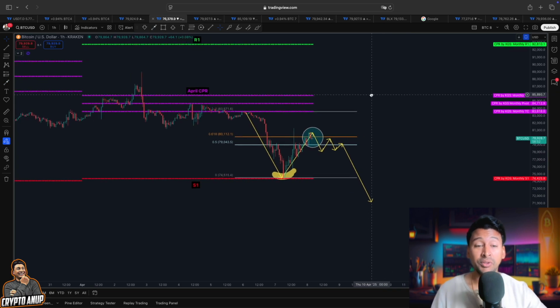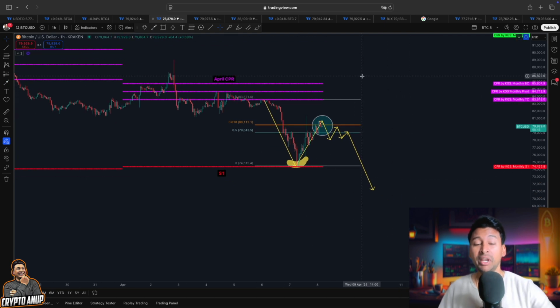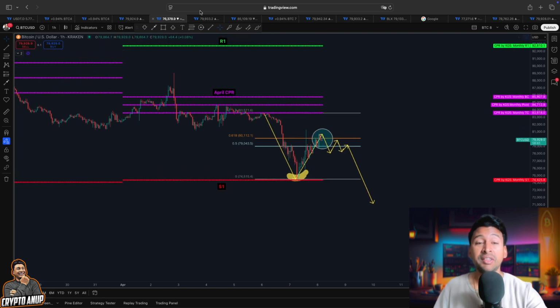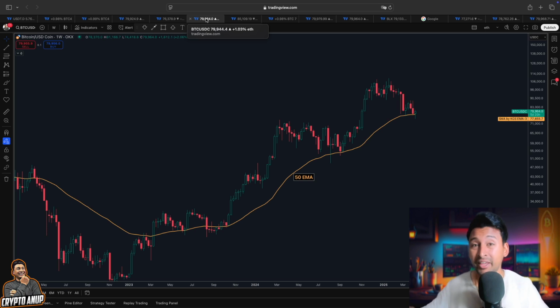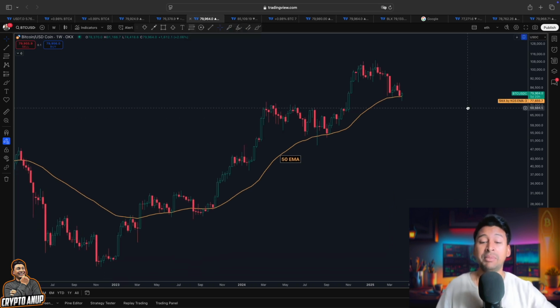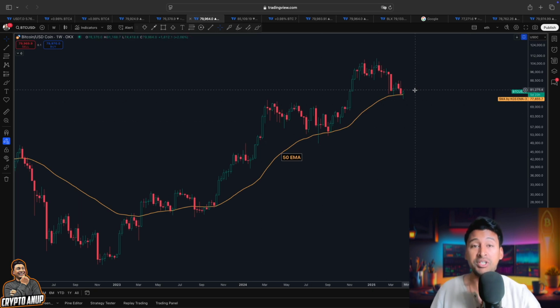downside, because according to this April CPR, it is a decent CPR which only gets formed during a downtrend. So there is a possibility of Bitcoin coming back for a retest around this monthly S1 line according to this indicator. But we are aware Bitcoin has found or tested some of the most important support as well. I mean, I showed you with so many different examples that in the medium short term, there is a possibility of a move around 75,000.